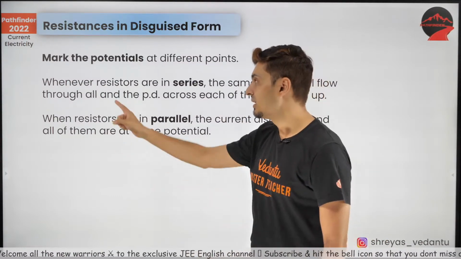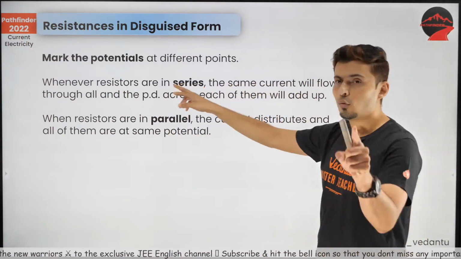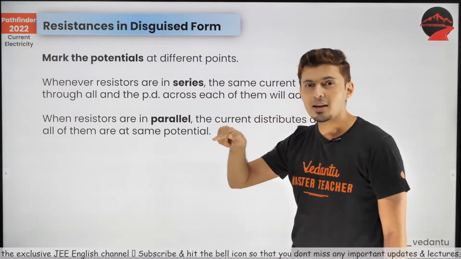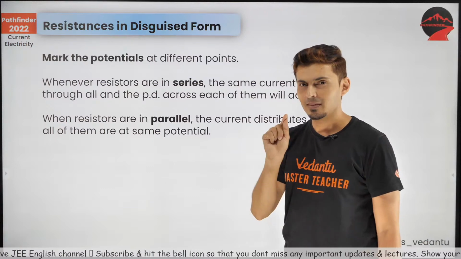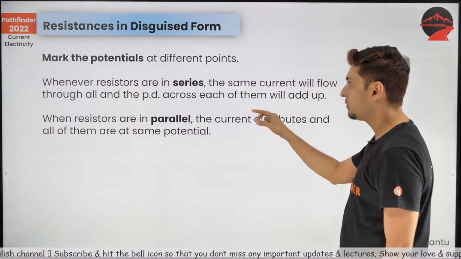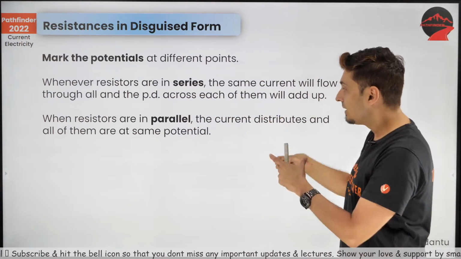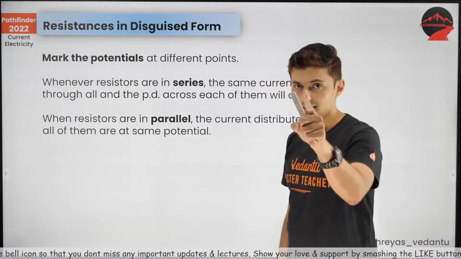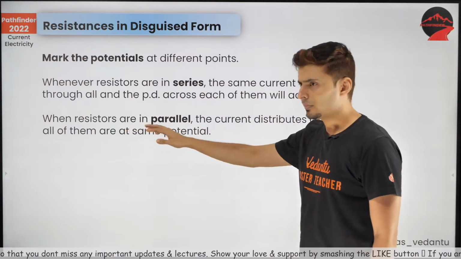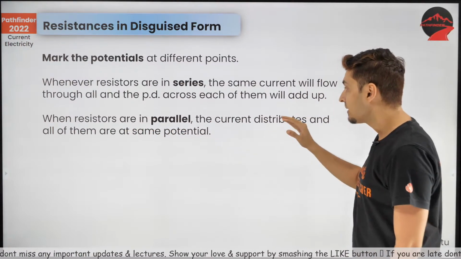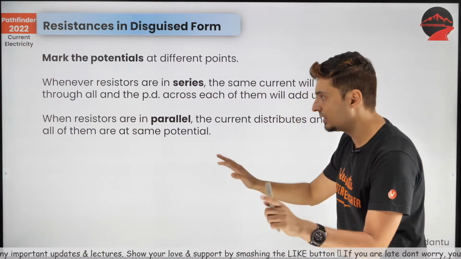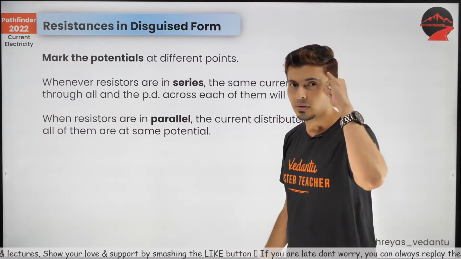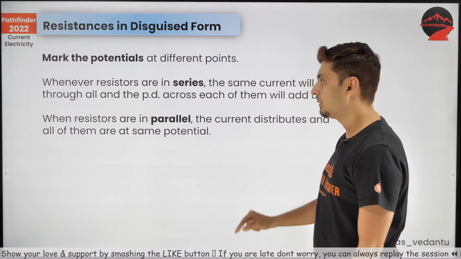Second thing, keep this in mind: whenever resistors are in series, what will happen, guys? Same current will flow. Correct? Whenever resistors are in series, same current will flow and the potential differences will add up. Yes, V1 plus V2 plus V3 will be the total voltage. That's for series. And for parallel, the current will get distributed, that's standard, and they are going to have the same potential difference. So keep these pointers in mind to solve the problems.